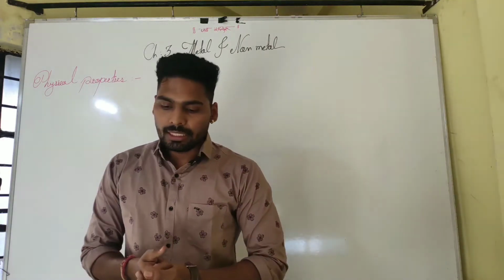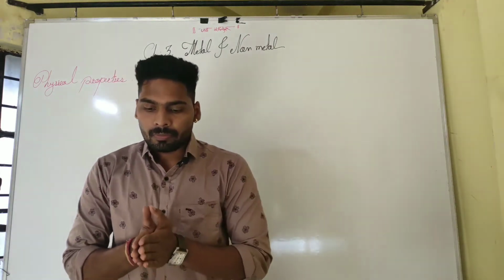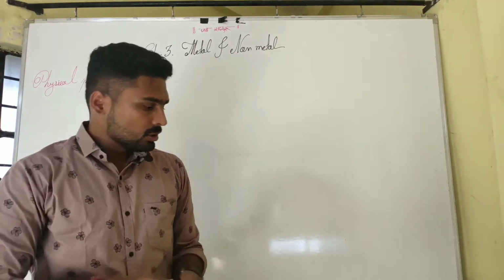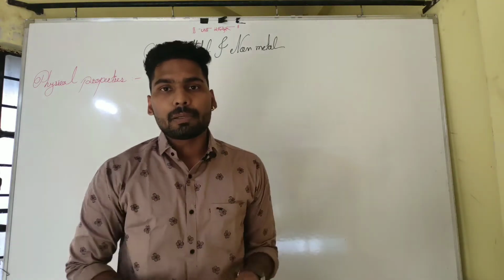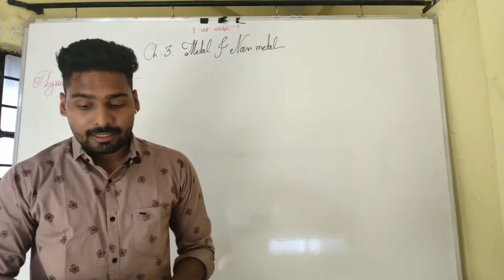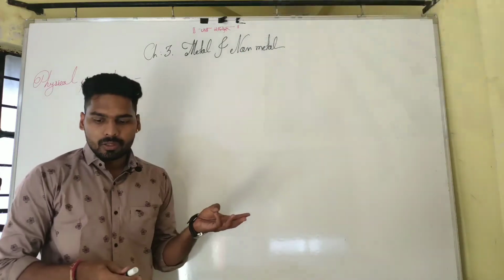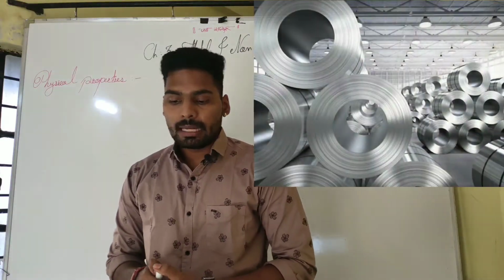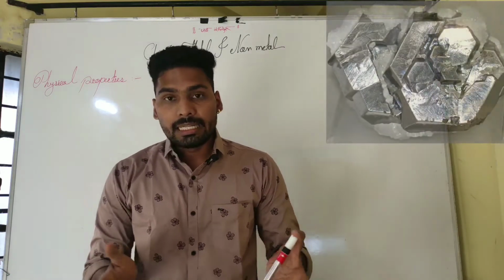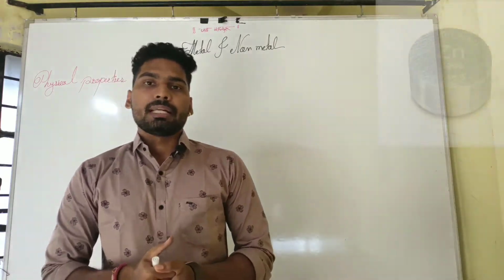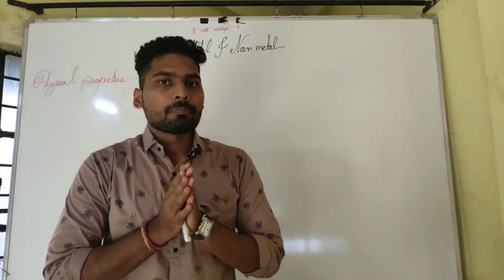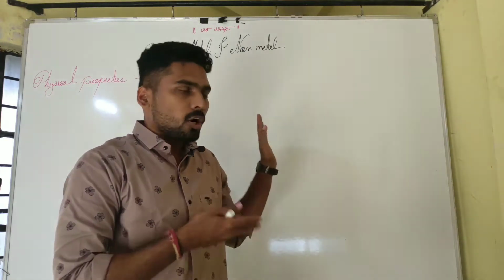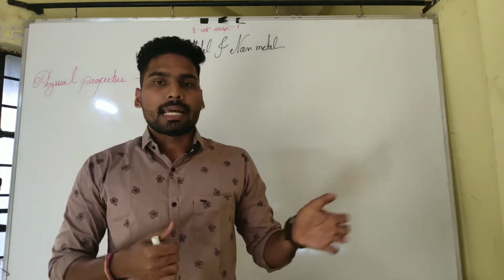So let us learn through activities, for which we first have to take some samples of metals, like iron, that means ferrous, then copper, aluminium, magnesium, sodium, lead and zinc. We have to collect these types of metals first. You can also see all those metals on my side.